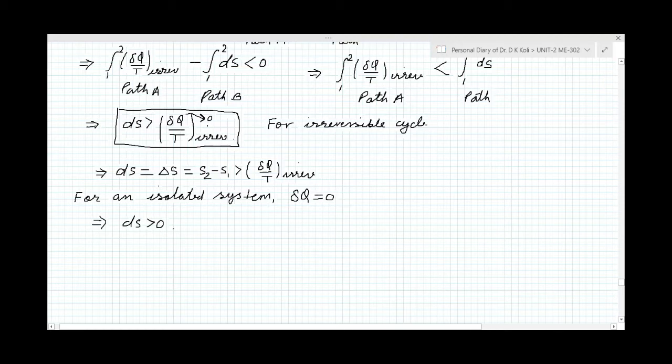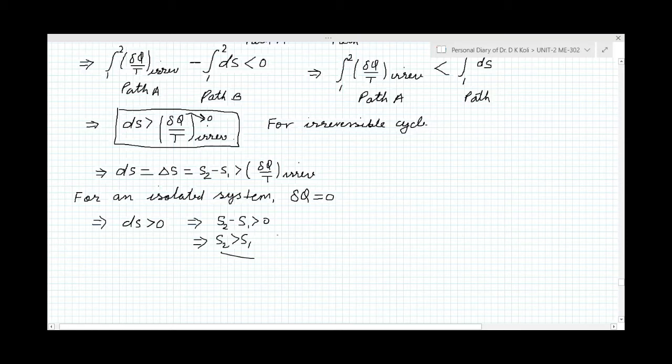It means ds is greater than 0, and ds means s2 minus s1 is greater than 0, and it tends to s2 greater than s1. S1 is the entropy at initial state 1, S2 is the entropy at final state 2.